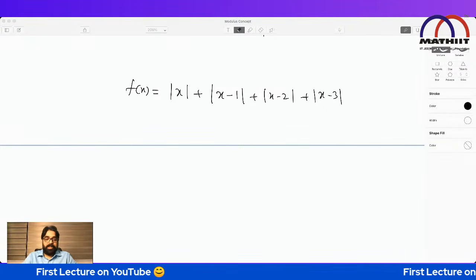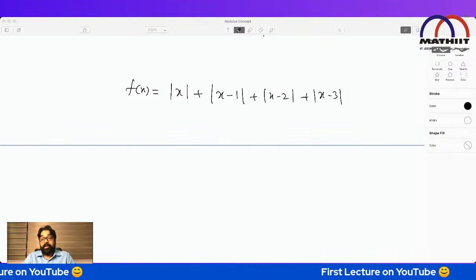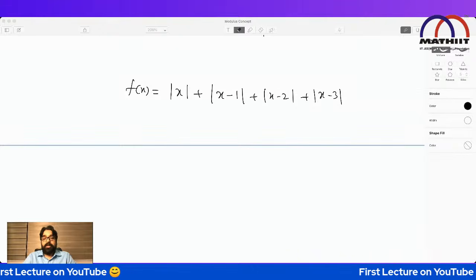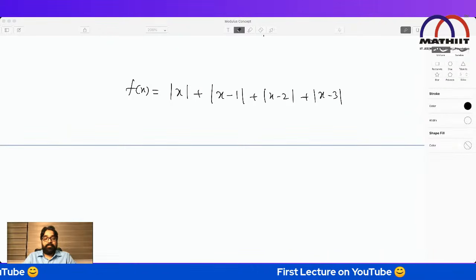Least value of this expression. Giving more than 30 seconds is a really difficult task. 30 seconds is more than enough for solving these kinds of questions.